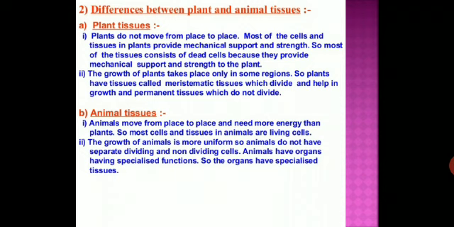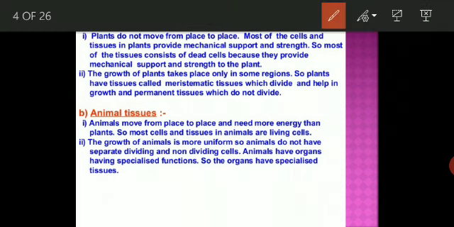Understand, student? If we talk about animals, on the other hand, they move around in search of food, mates, and shelter. But plants are in a stationary position and do not move from one place to another, and most of the cells and tissue in plants provide mechanical support and strength, because plants are stationary or fixed. So they have to be upright, and they have a large quantity of supportive tissue.